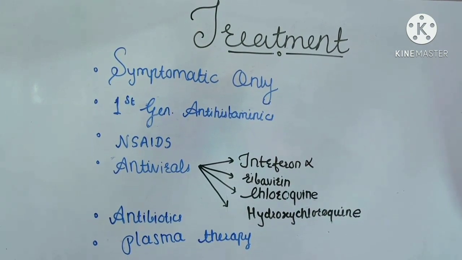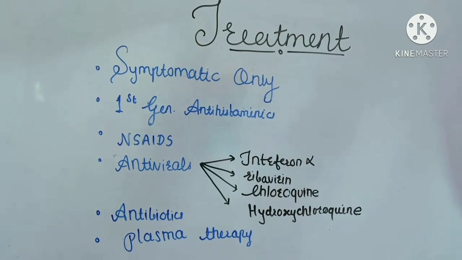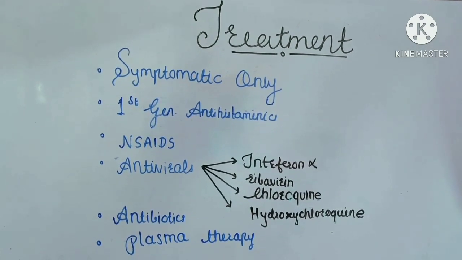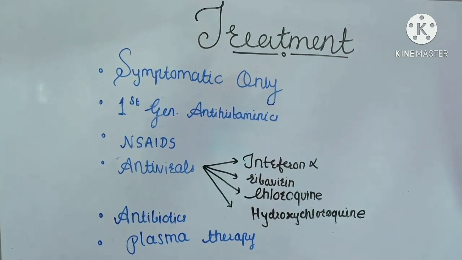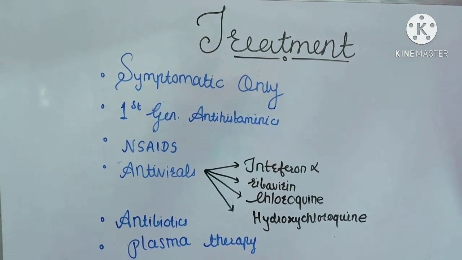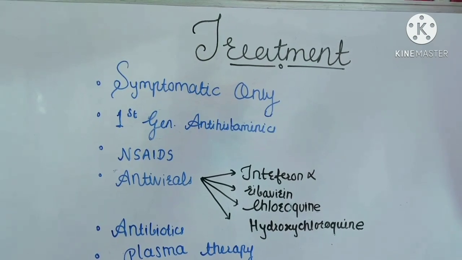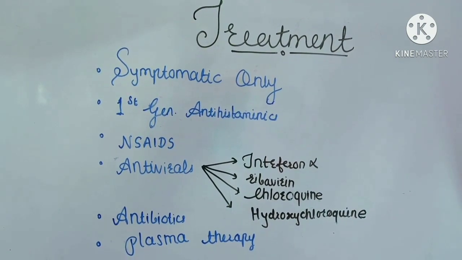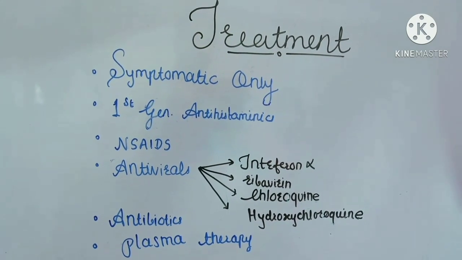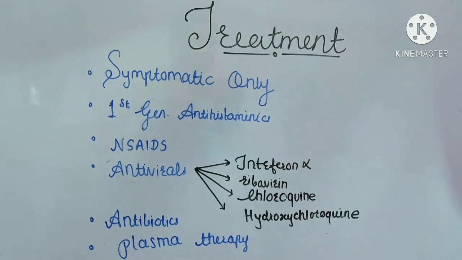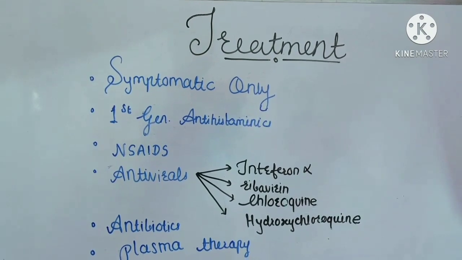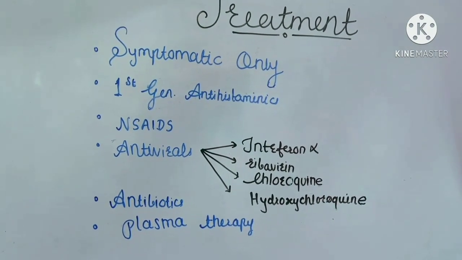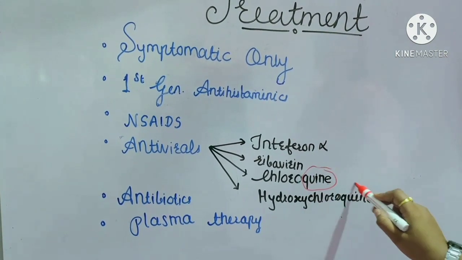If you want to give treatment, then it should be only symptomatic. The patient should be given first generation antihistaminics like promethazine, hydroxyzine, diphenhydramine, dimenhydrinate and meclizine. Those patients who have pain or swelling should be given non-steroidal anti-inflammatory drugs. And antivirals, of course, are the heart of the treatment. So antiviral drugs should be given like interferon alpha, ribavirin, chloroquine and hydroxychloroquine.